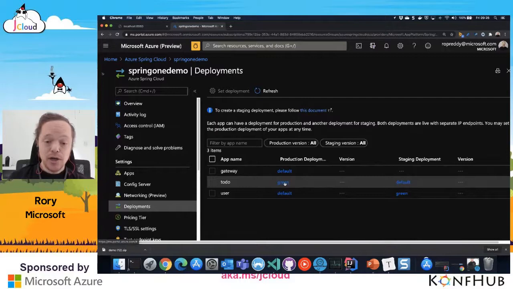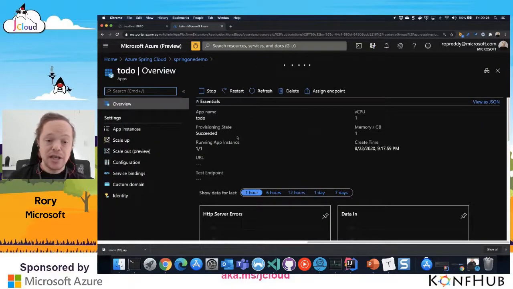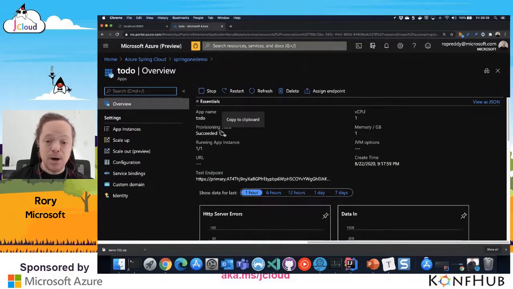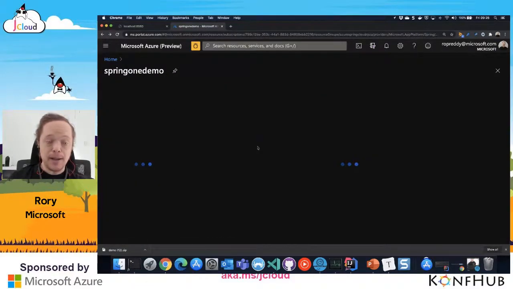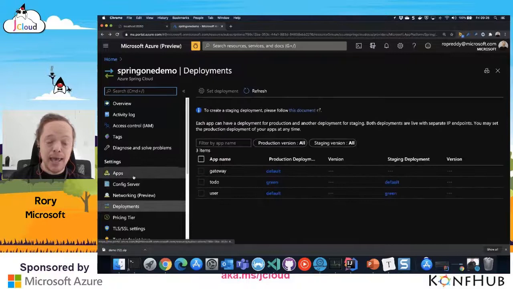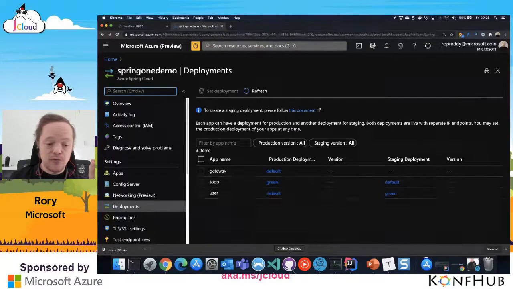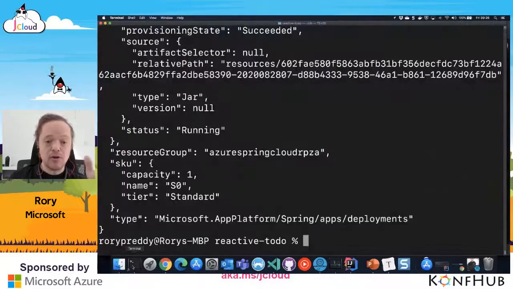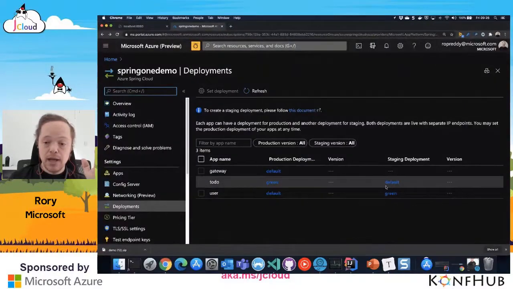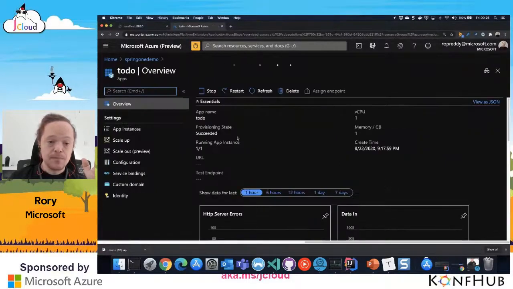So if I go into green, you can actually see here that I can browse the application, and I've built this with a little bit of a bug in my app. And I'm going to show you how to actually swap that over to be able to use microservices. So let's just wait for that to complete. There, it's completed.